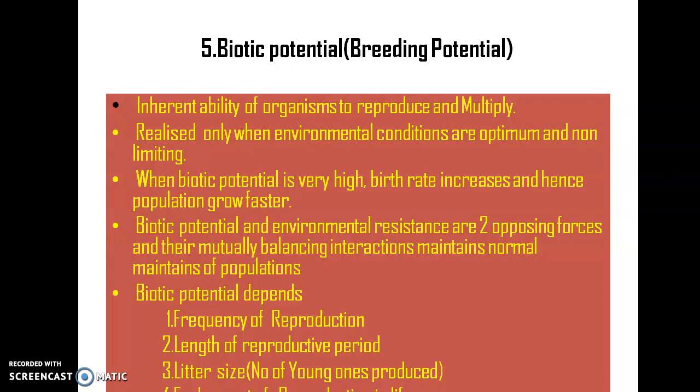These two opposing forces mutually balance each other in their interaction, maintaining a normal population. And the biotic potential of an organism or a species mainly depends upon the frequency of reproduction, the length of the reproductive period, the litter size, which means how many young ones are produced, and also the early onset of reproduction in life.